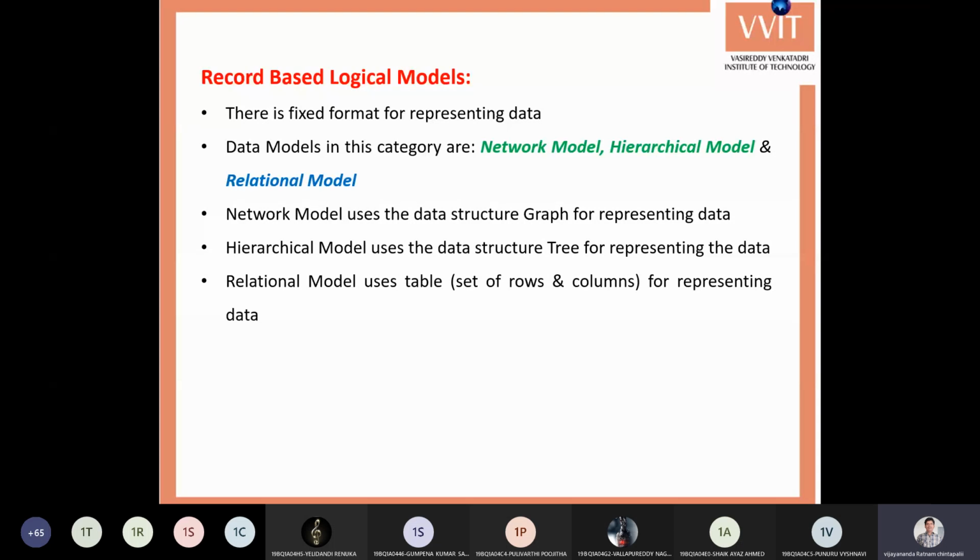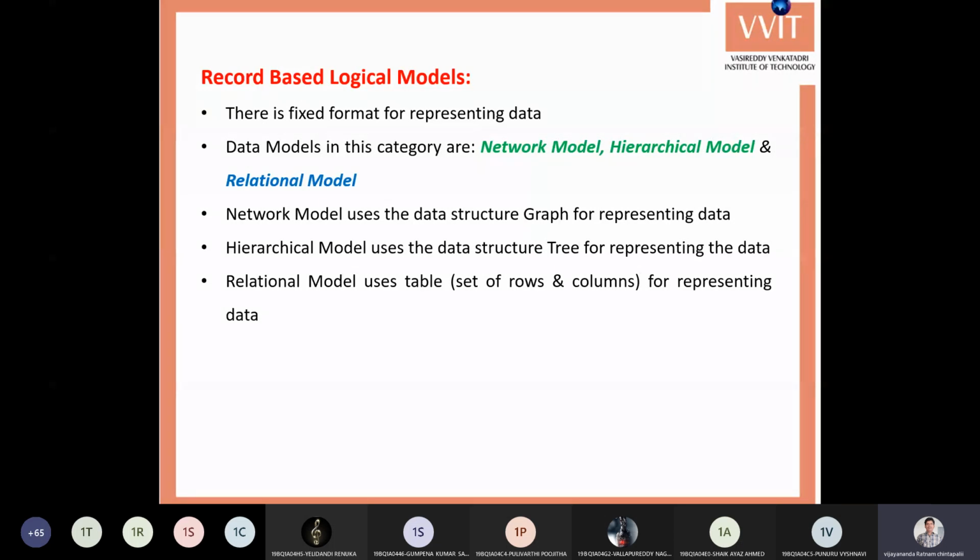Another well-known difference: object-based models are semantic models or conceptual models, whereas record-based models are implementation models. One of the best examples for the object-based model is the ER model, where ER stands for entity relationship diagrams. Everything is represented in the form of pictures. In the next classes, we'll see what the ER model is and how to construct ER diagrams.